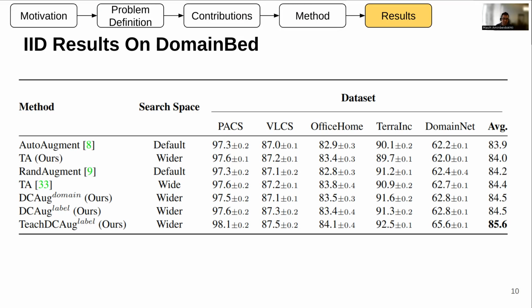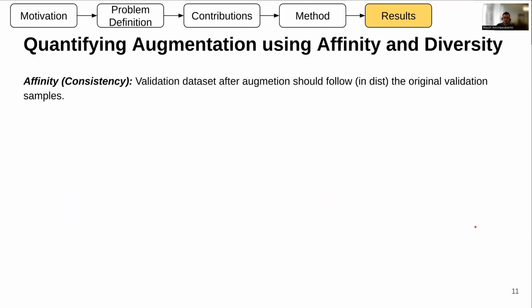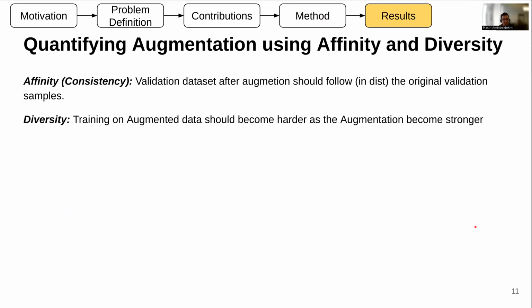We can see that as data augmentation gets stronger, usually the IID result gets worse, exactly the opposite of the OOD. But our method finds a good compromise between these two and gives us a really good IID result as well.